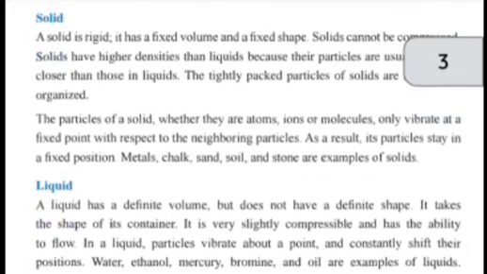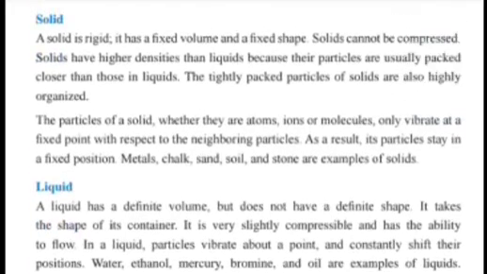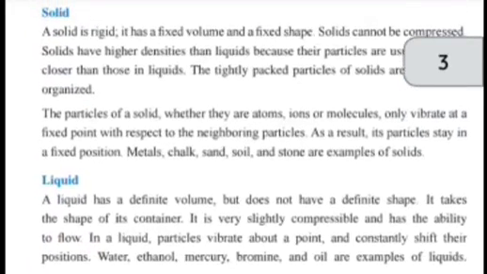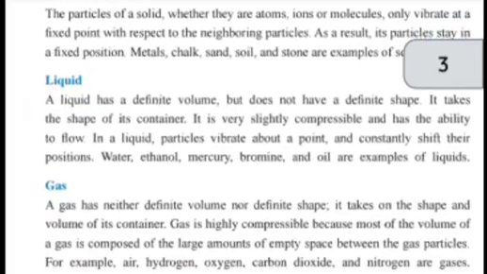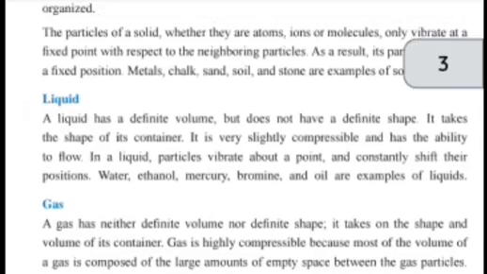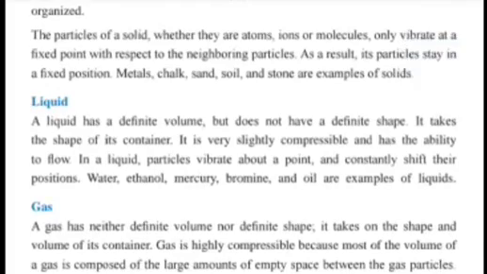As compared to solid and liquid, for example, air, hydrogen, oxygen, carbon dioxide, and nitrogen are examples of gases. The fourth physical state of matter is the plasma state, which exists at high temperatures of millions of degrees Celsius. At such high temperature, molecules cannot exist. It is not comfortable for molecules or material to live in this area.